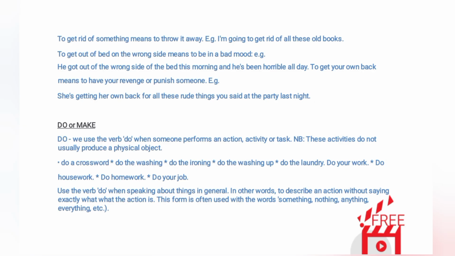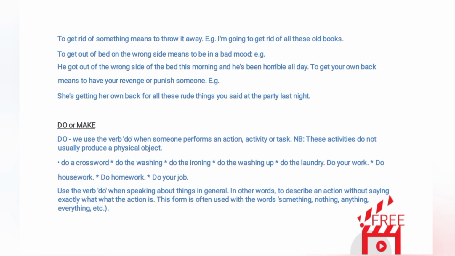Example. I'm going to get rid of all these old books. To get out of bed on the wrong side means to be in a bad mood. Example. He got out of the wrong side of the bed this morning and he's been horrible all day.